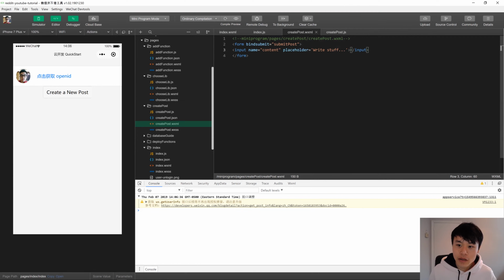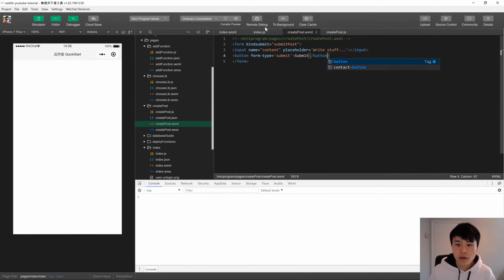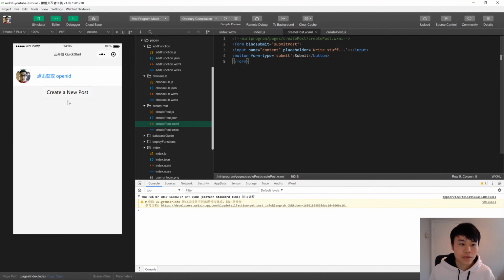And of course you need a button so you can submit the post. Do form type equals submit, some stuff. Hot reload, let's see how it looks. It's pretty good, or it's pretty terrible, but for this tutorial it is fine.